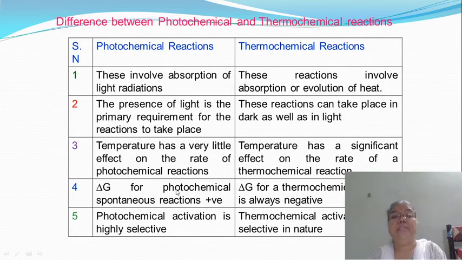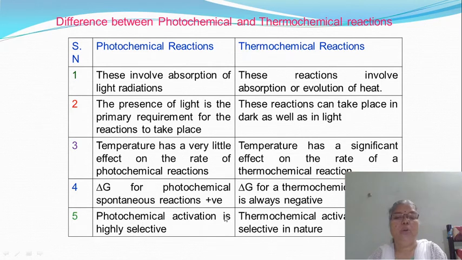And the major difference between photochemical and thermochemical reactions is again the free energy. For a spontaneous photochemical reaction, the free energy change can be positive, and here the free energy of dark or ordinary reactions is always negative.